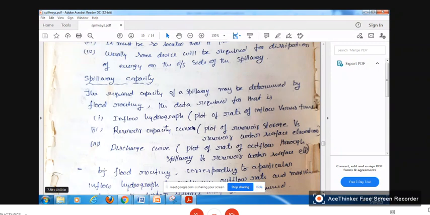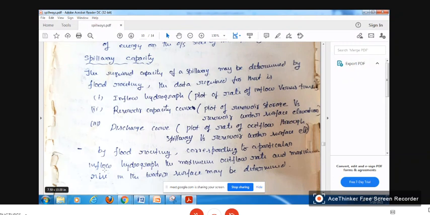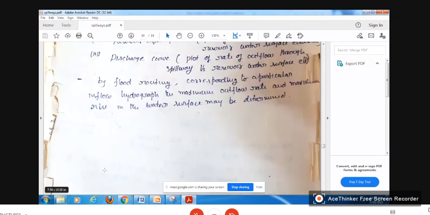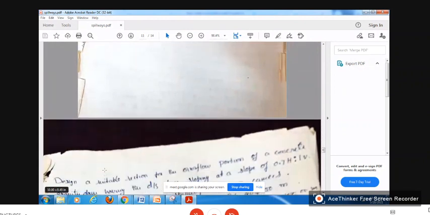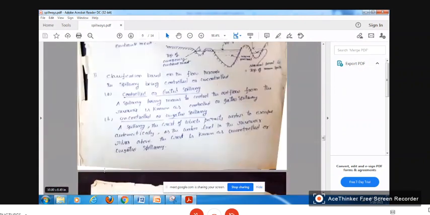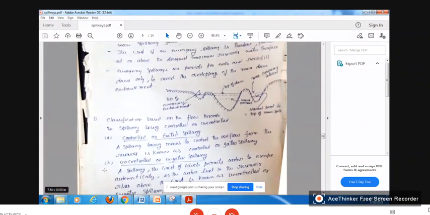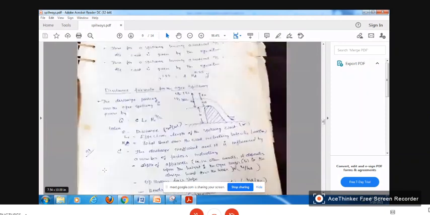So the inflow hydrograph data is required, and the reservoir capacity curves and discharge curves are required. Once we have these three data, we can design the spillway gates. There are different types of spillways, and I will explain them one by one.